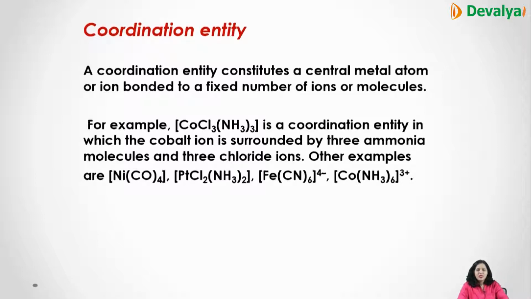It constitutes a central metal atom or ion bonded to a fixed number of ions or molecules. For example, you have [CoCl3(NH3)3]. This is the coordination compound in which the cobalt ion is surrounded by 3 ammonia and 3 chloride ions. Other examples are these. So that is the coordination entity, that complete compound.